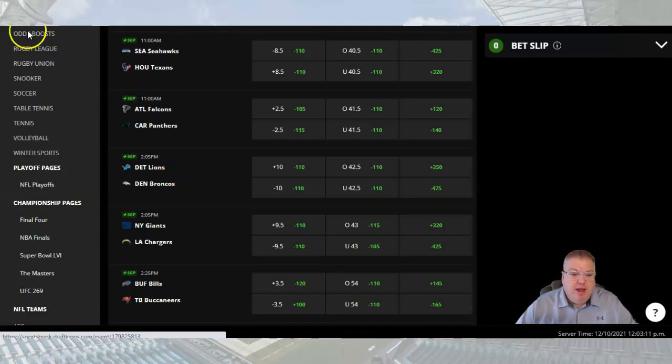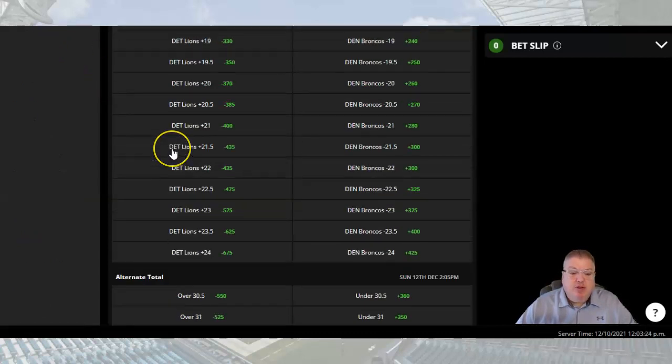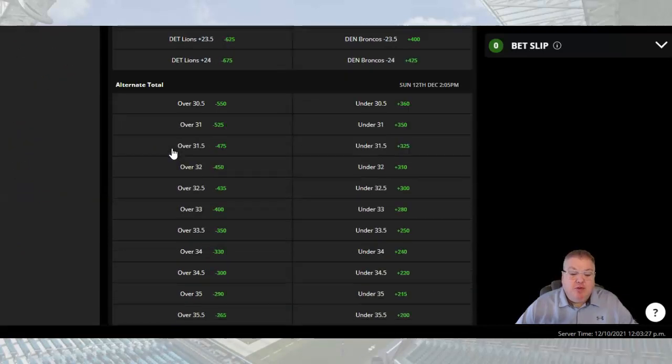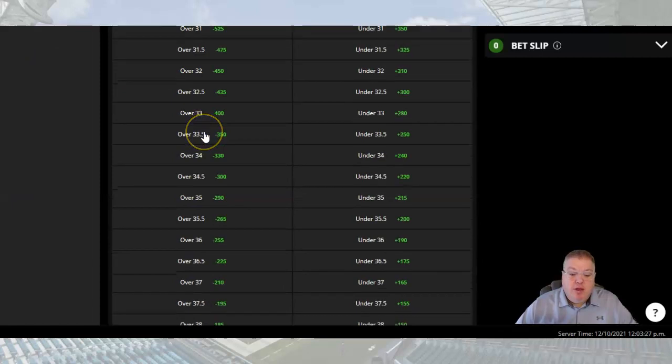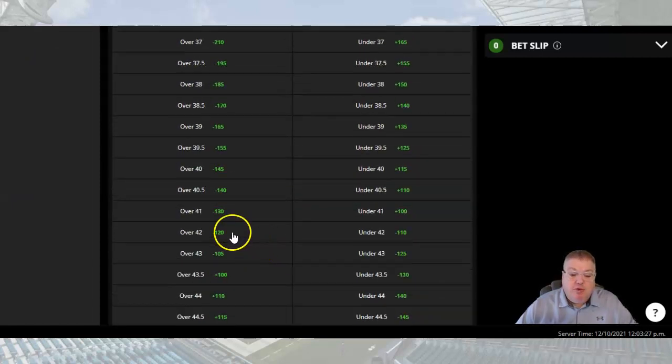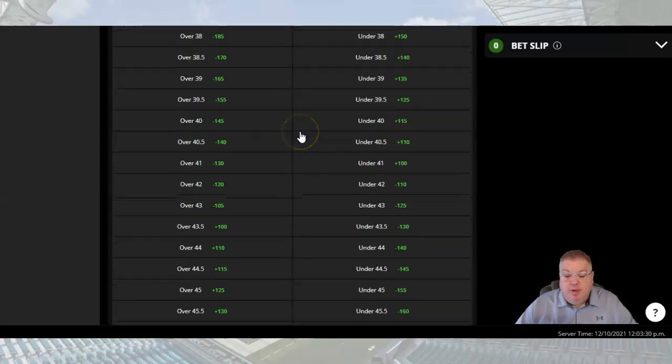We'll cover that and go through it here next. Actually, I want to remind you too, you can click on that game and it opens up the alternative spreads. If you scroll down, you see alternative totals. And again, right now the market's right around that 42, 43 area. So in this case, let's say you wanted to do over 39. You can have over 39. You're just going to get it at -165. Okay, so on the other side of that coin, let's say you wanted to do under 45, you can have that. It's going to be at -155.